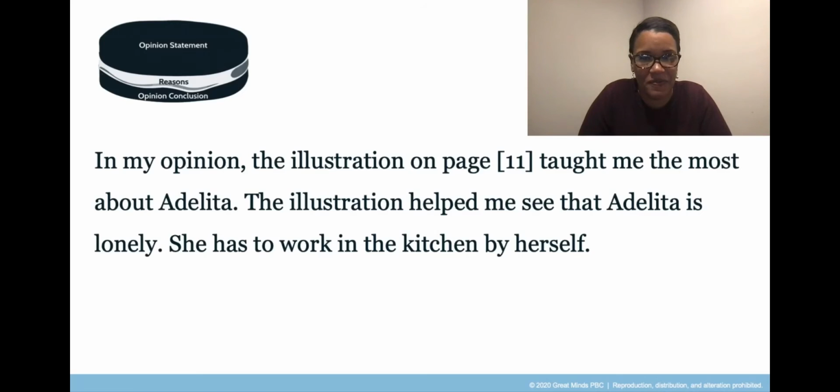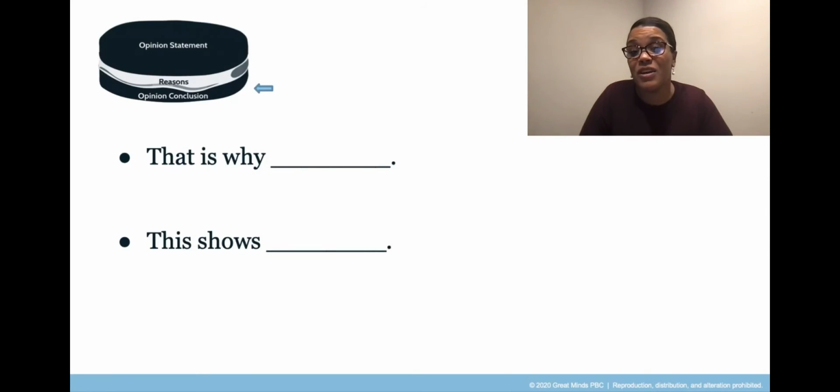Did you share? All right, now, what is missing from this paragraph? Think, what is missing from this paragraph? I'm sure you shared that the conclusion is missing from this paragraph. Remember, the conclusion for an opinion paragraph needs to reinforce the writer's opinion. Let's read the sentence frames you see on the screen together. Are you ready? Here we go. That is why this shows.